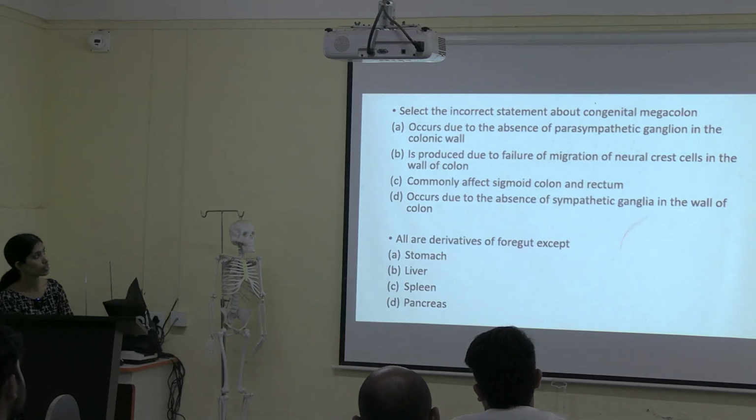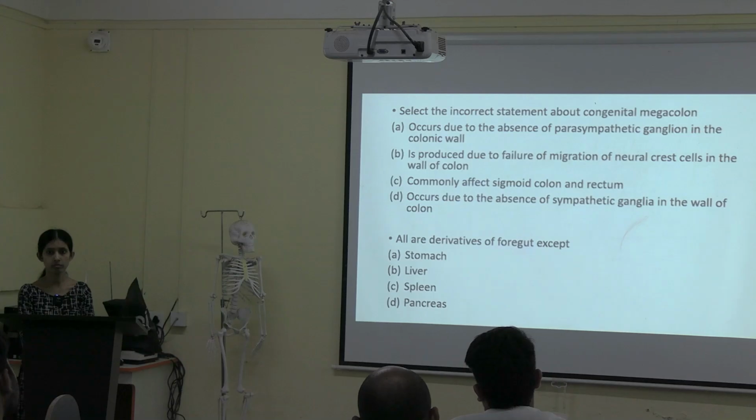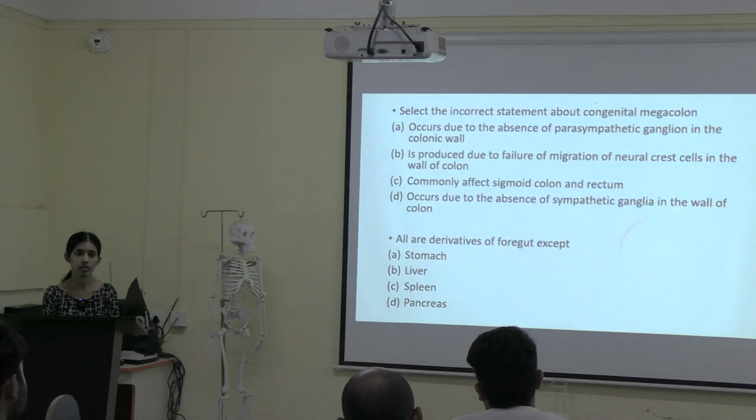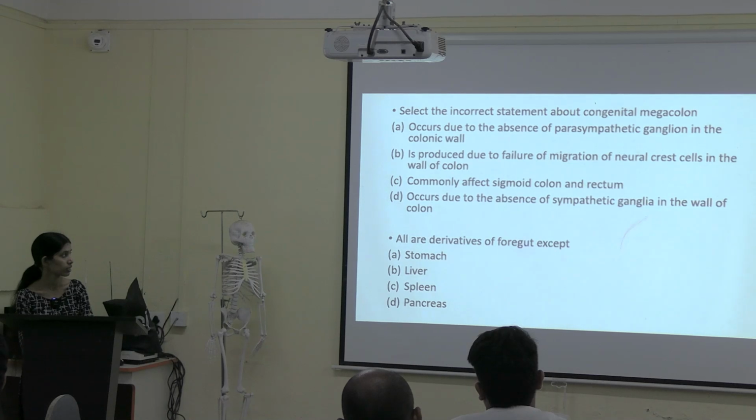What do you mean by congenital megacolon? Is it a developmental anomaly? Which option for first question? All are derivatives of foregut except pancreas. If it is not developing from the foregut, from which part it is developing? Pancreas? Midgut.